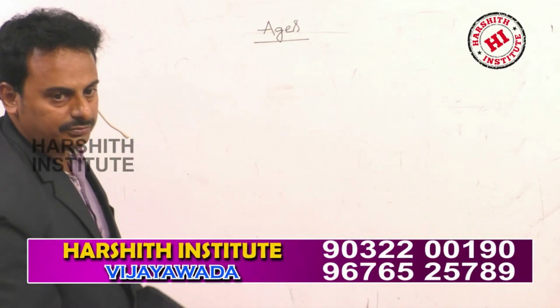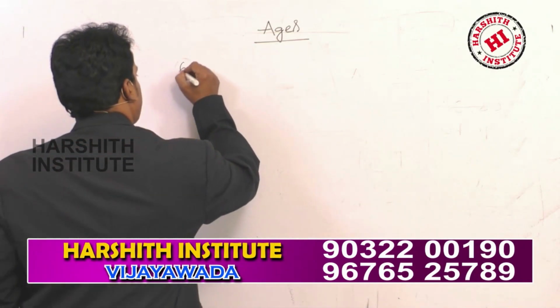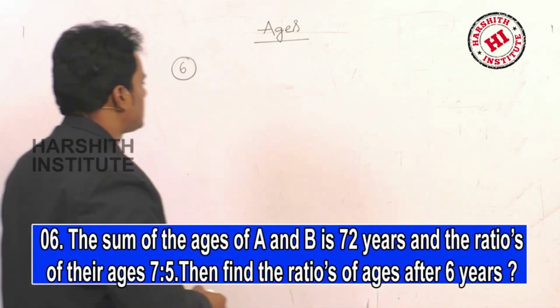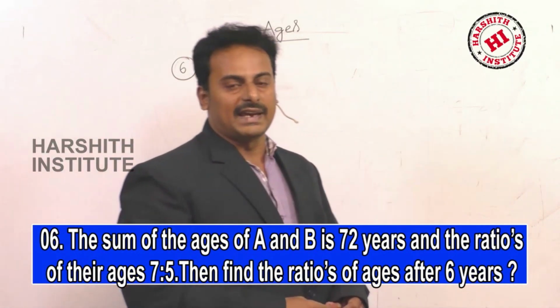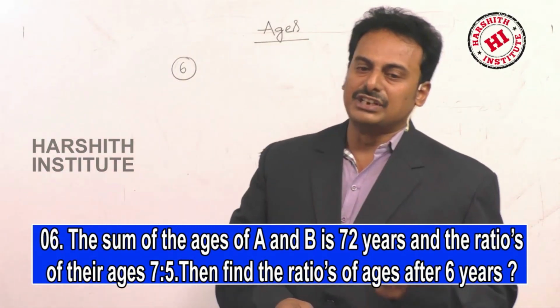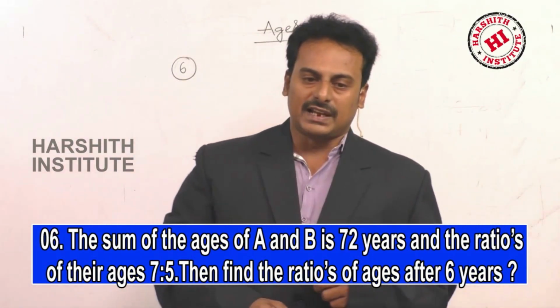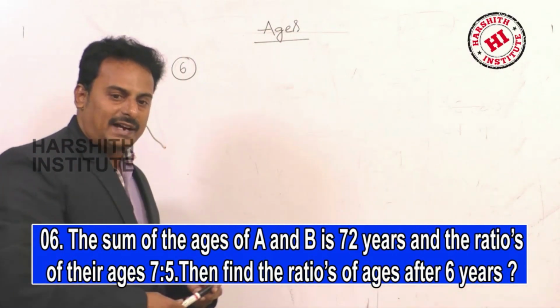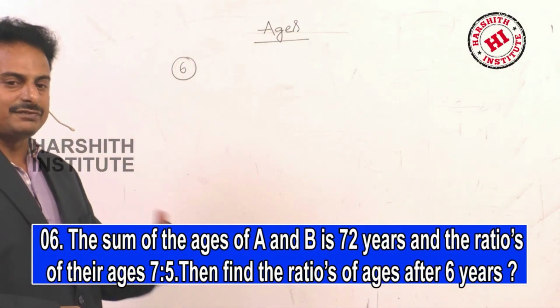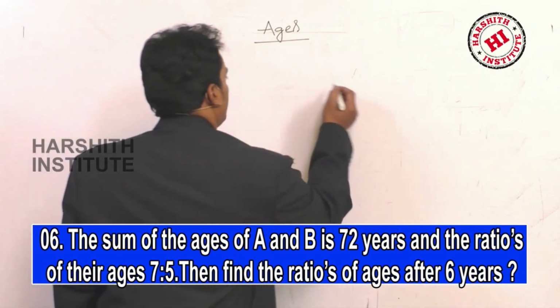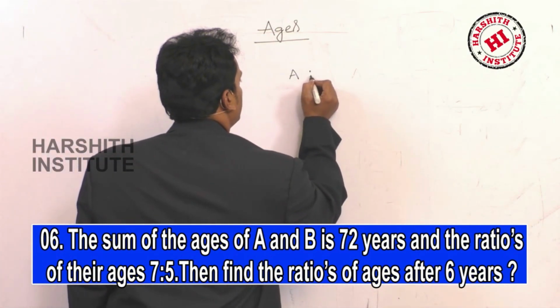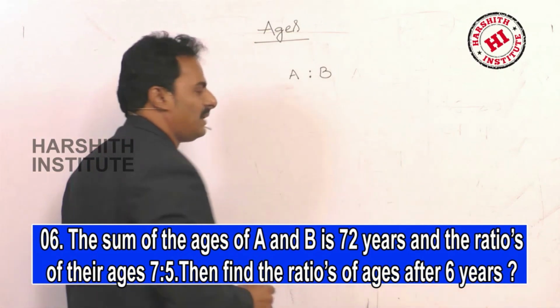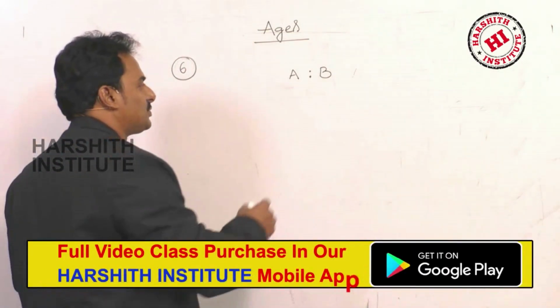Problem number 6. The sum of the ages of A and B is 72 years and the ratio of their ages is 7:5. Then find the ratio of the ages after 6 years. So the ratio of the ages of A and B is given, that is 7:5.